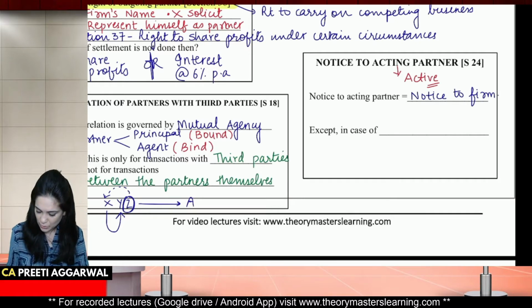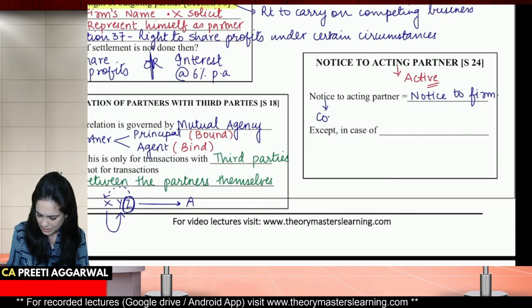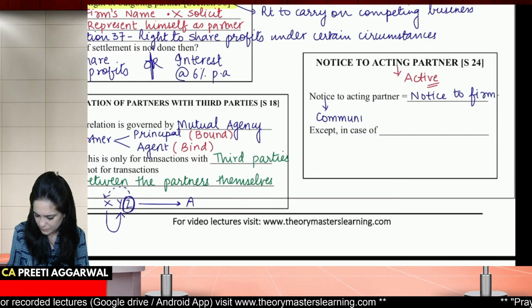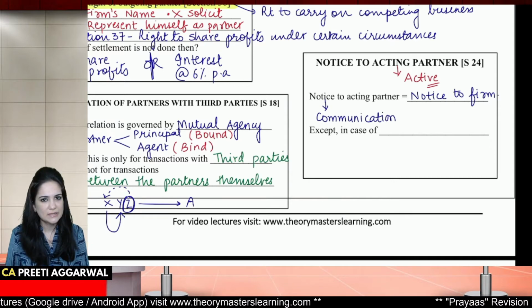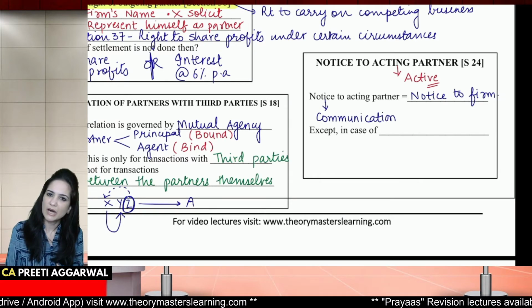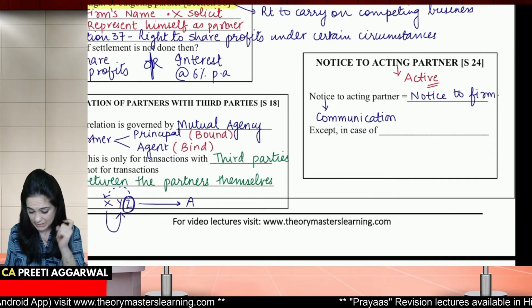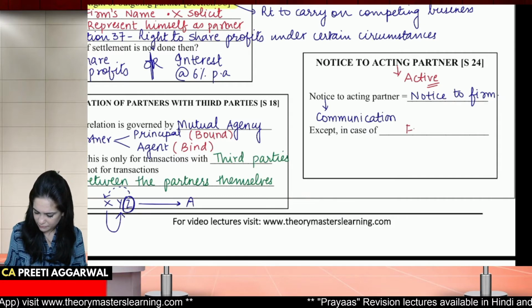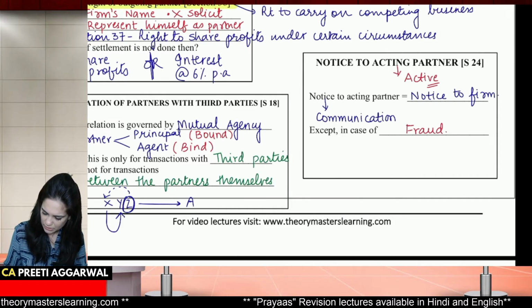Okay, so notice here means communication. So notice given to active partner is like notice given to the firm, except in case of fraud. Okay, this is very important. Here you can also write other partners.